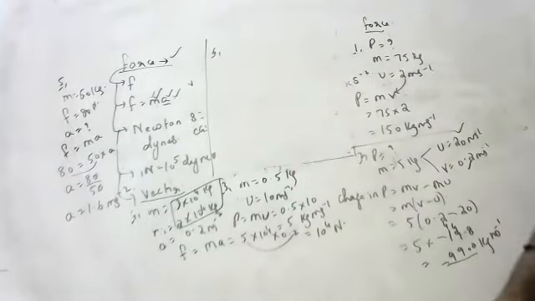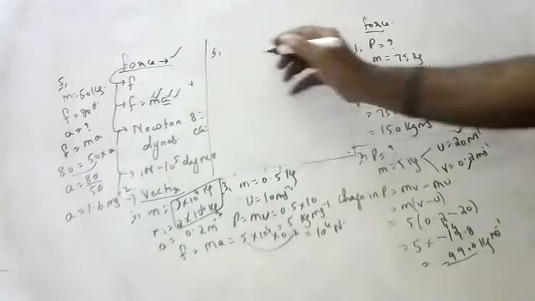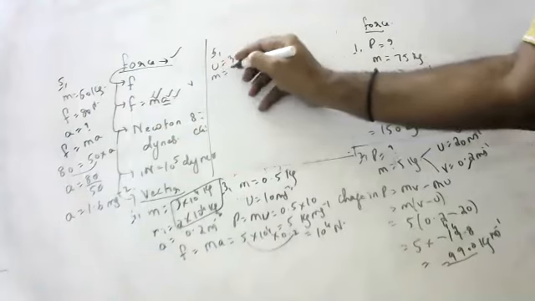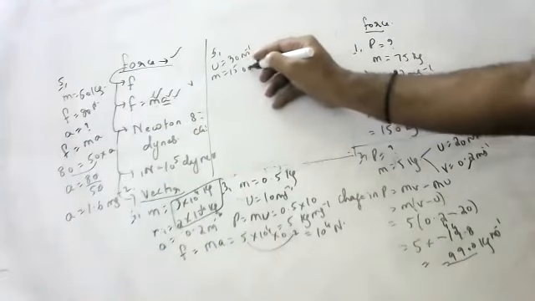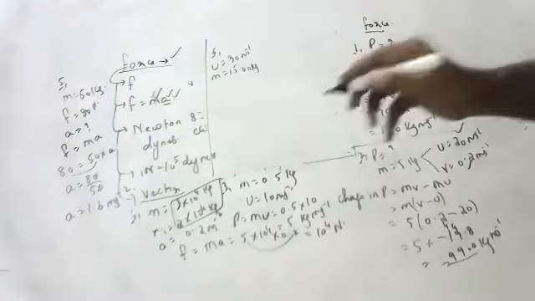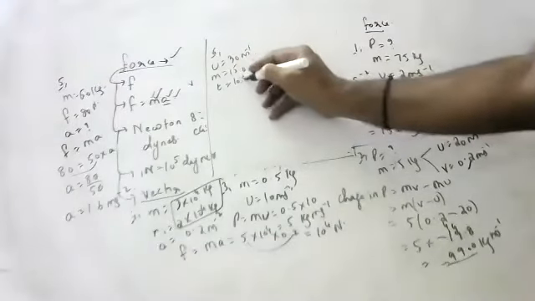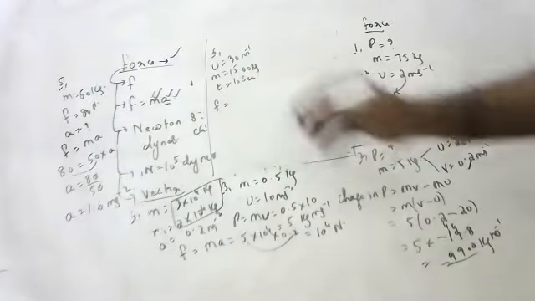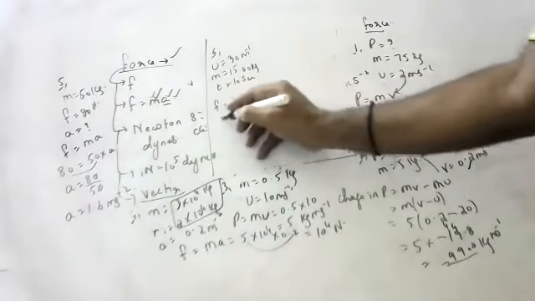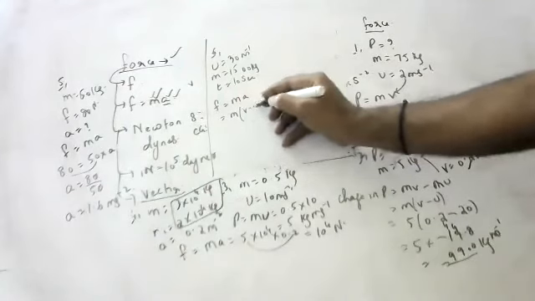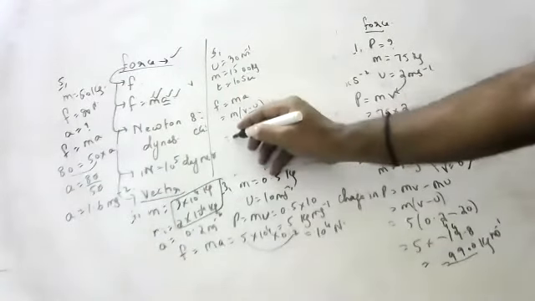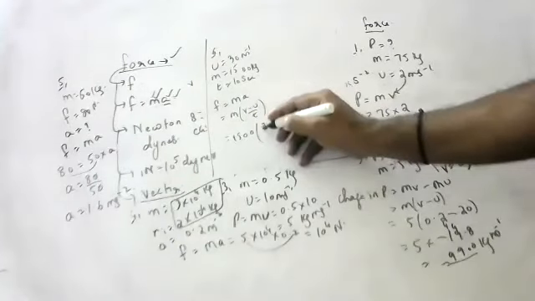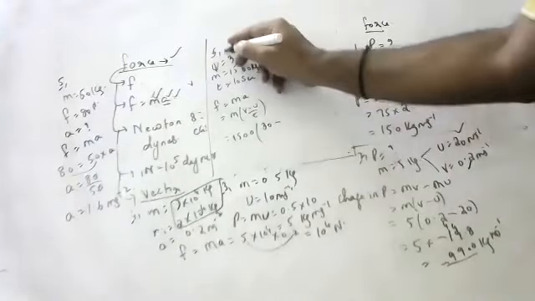Find the force required to impart a velocity of 30 meters per second to a car if the mass of the car is 1500 kg, in 10 seconds. What is the force formula? F is equal to ma. A is (v minus u) by t. So 1500 into 30 minus, initially it is at rest.